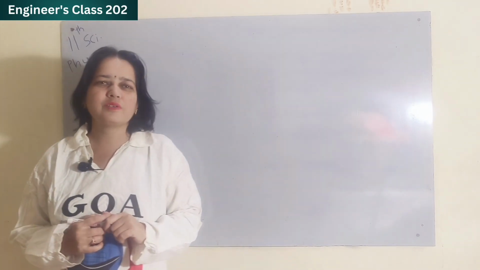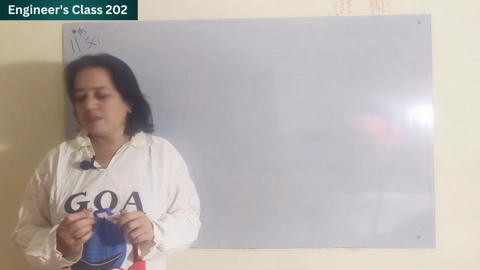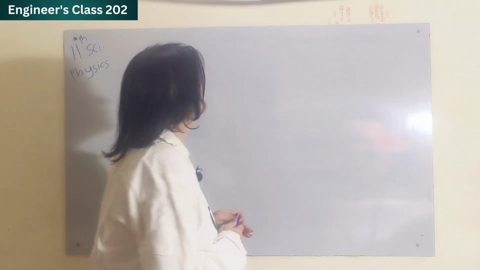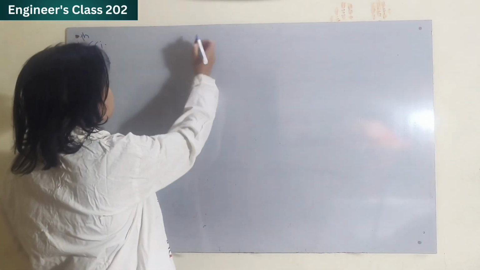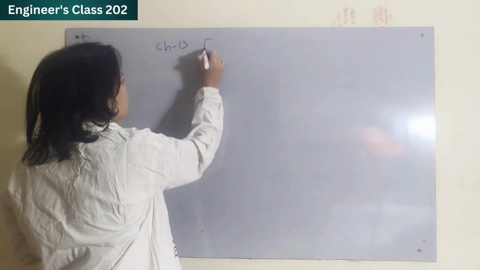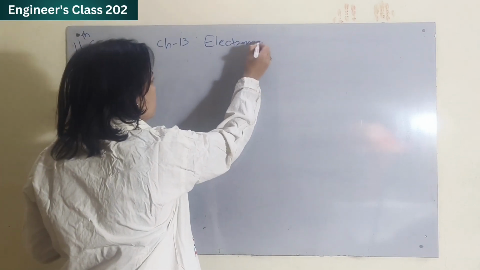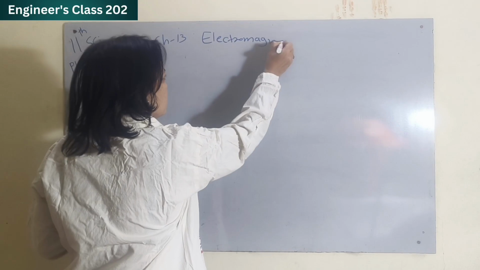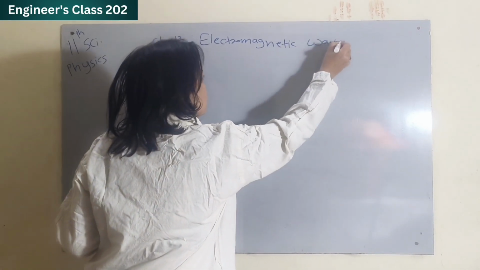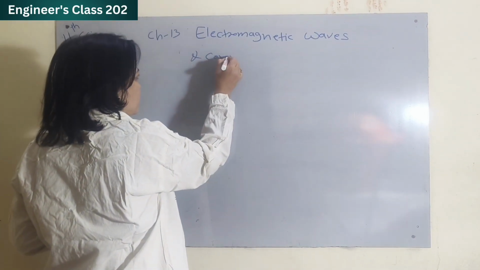Today we are going to learn 11th chapter number 13, which is Electromagnetic Waves and Communication System. 11th Science Physics chapter 13, Electromagnetic Waves and communication system.